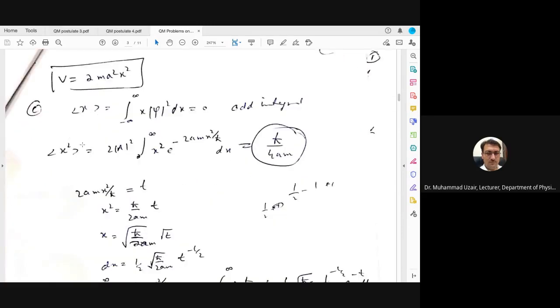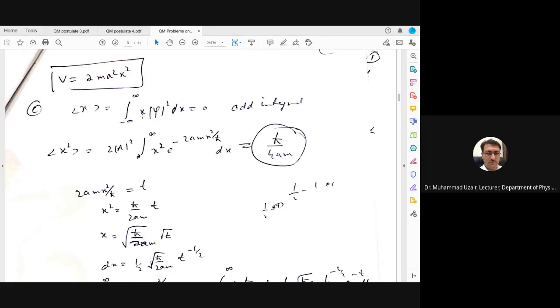Now part C, which is the expectation value of x. So you know how to find the expectation value of x. So this is x and psi into psi star dx. And now if you look here, this is x, and when you put the value of psi into psi star, or in other words psi modulus square, this value is even, and here it is multiplied with the odd value.